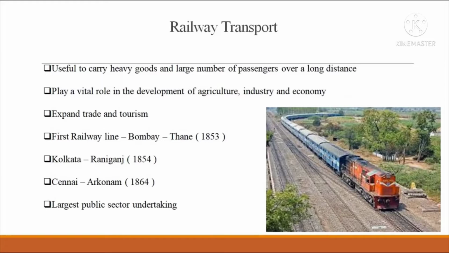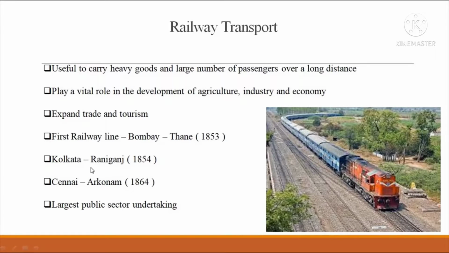Now railways. Railway transport has equal importance. It is useful to carry heavy goods and a large number of passengers over a long distance. Thousands of passengers can travel there. It plays a vital role in the development of agriculture, industry and economy. It expands trade and tourism. The first railway line in India was between Bombay and Thane in 1853.